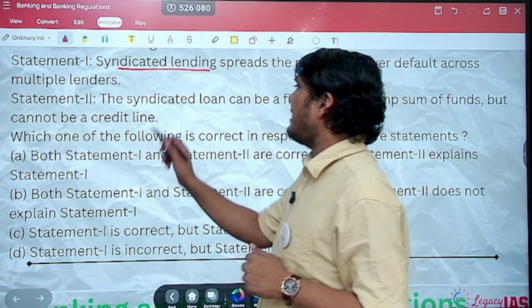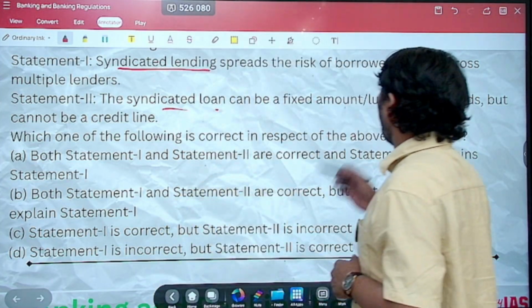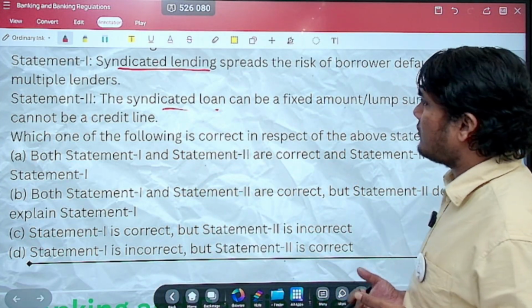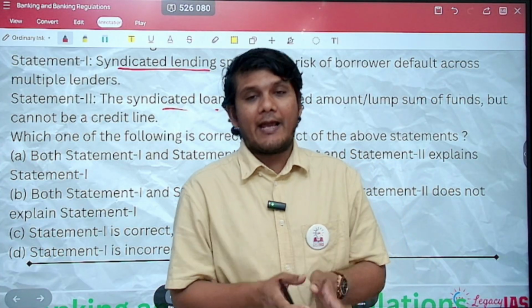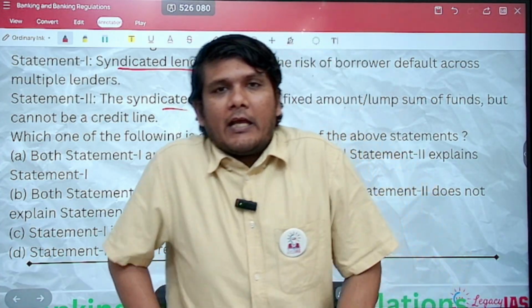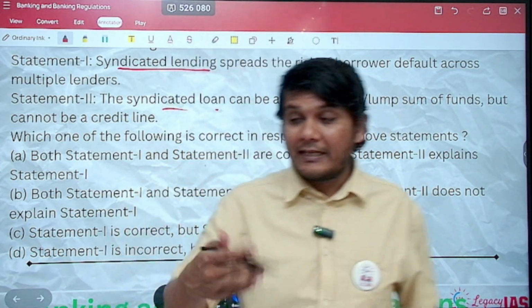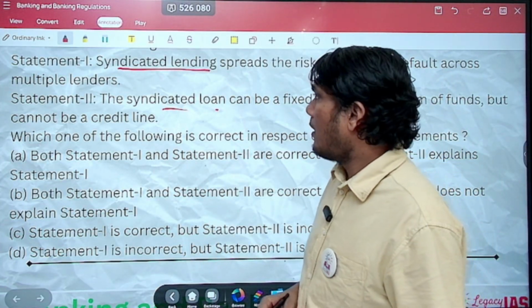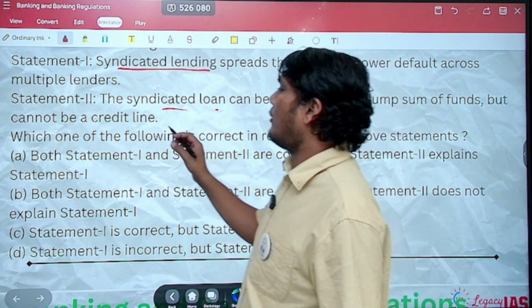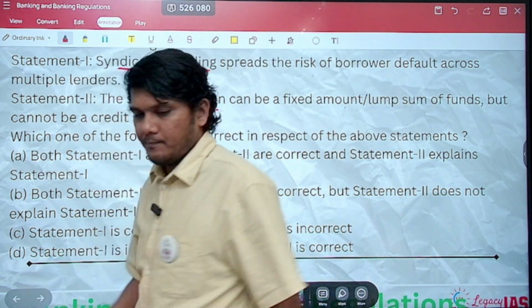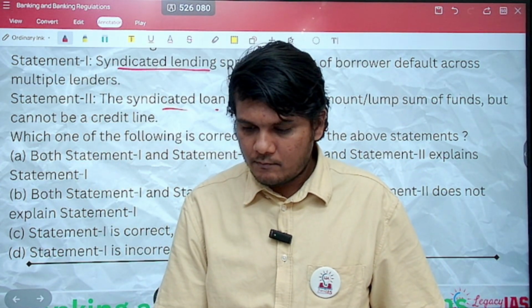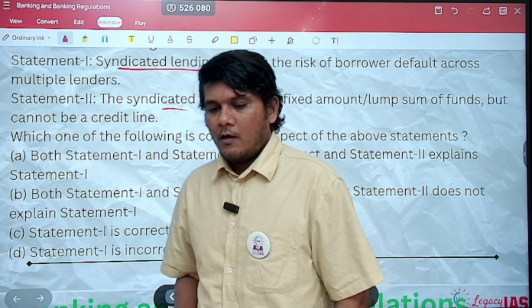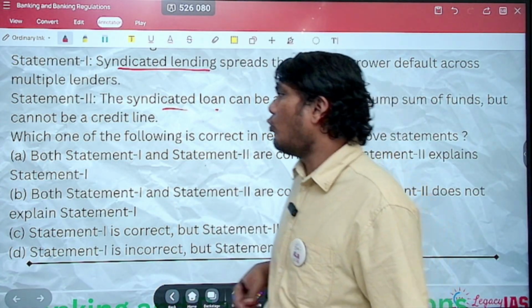Statement 2. The syndicated loan can be a fixed amount, lump sum amount of funds, but cannot be a credit line. See, it can be fixed, it can be lump sum, it can be a credit line or a series of credit also. Let us look at statement 2.